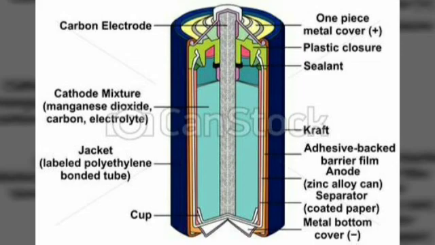Already ammonium chloride we have learnt. A paste, that is why we are sealing it up. Paste of ammonium chloride, inside the paste a cardboard container having powdered manganese dioxide and carbon is placed. There are small holes in carbon through which a chemical reaction takes place between ammonium chloride and manganese dioxide. Zinc is called the negative electrode, negative terminal. This is the explanation of a dry cell. I will give you the picture with the explanation. Just you can learn it.